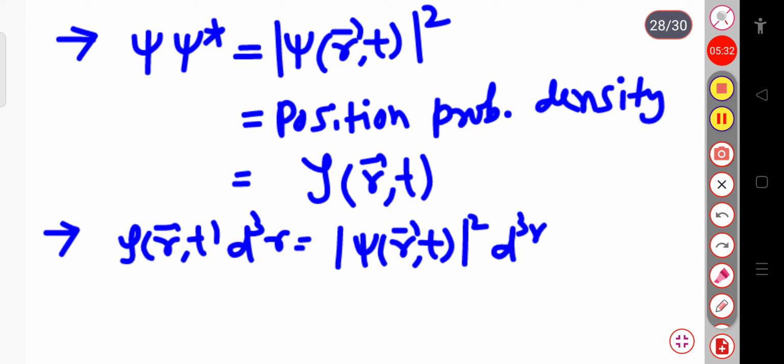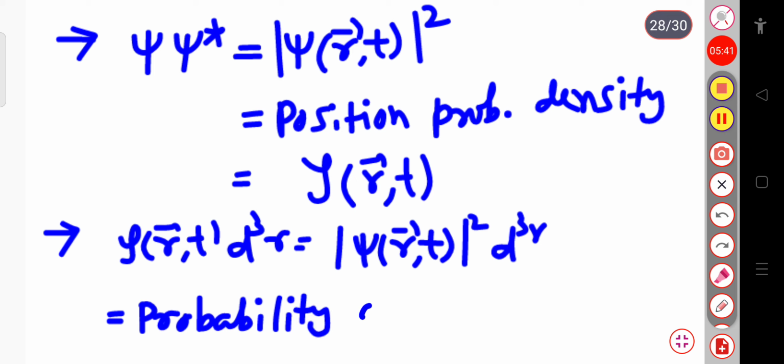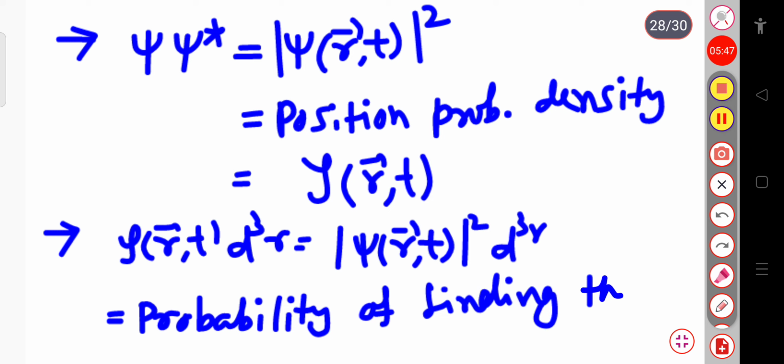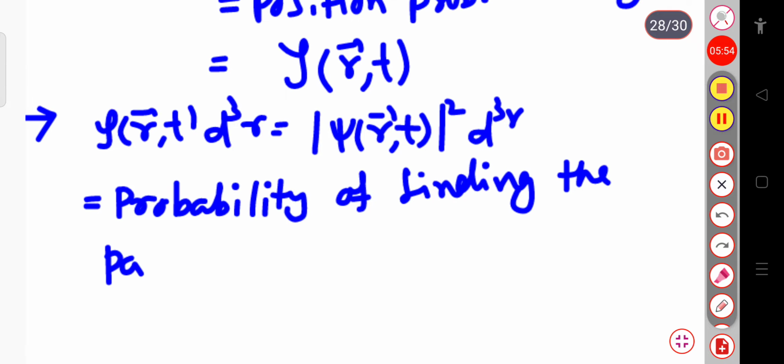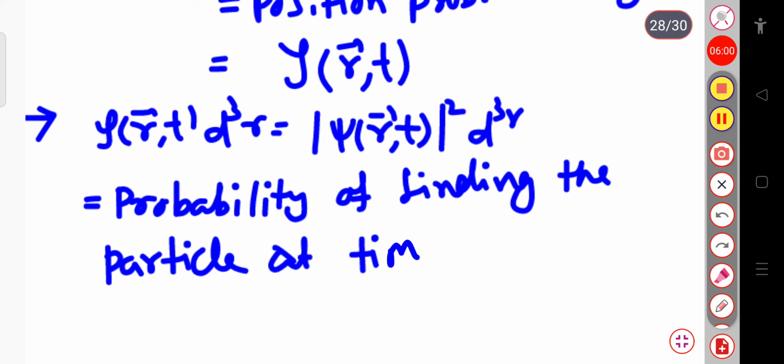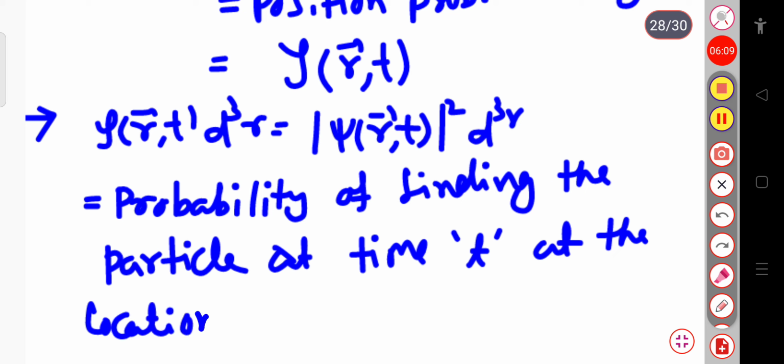This is the probability of finding the particle at time t at the location r in volume d cube r.